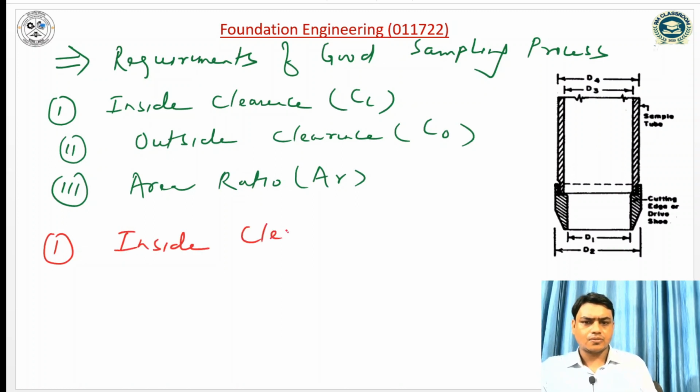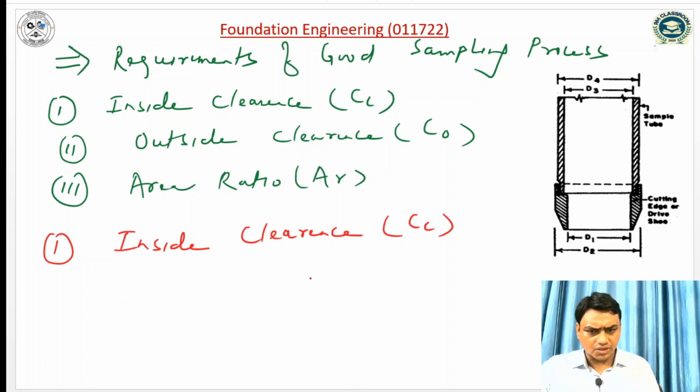Inside clearance. If I draw the soil sampler, this is called the sampling tube.